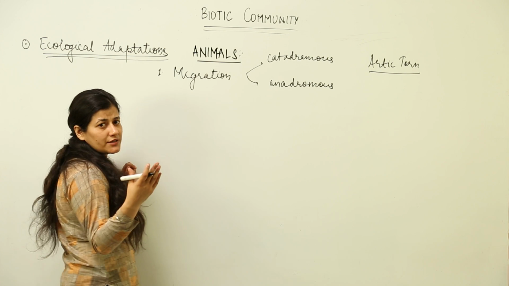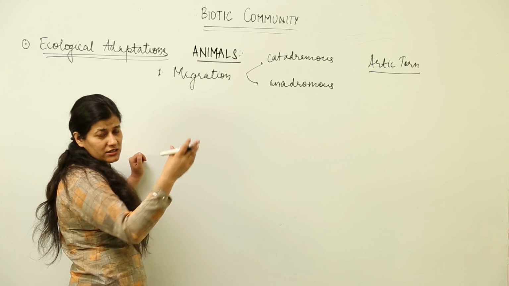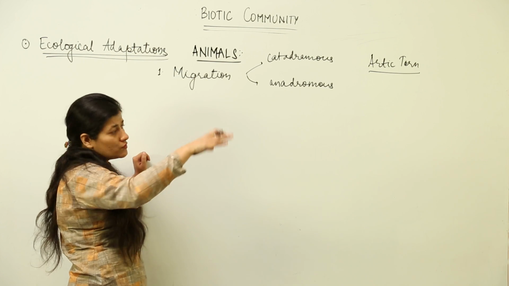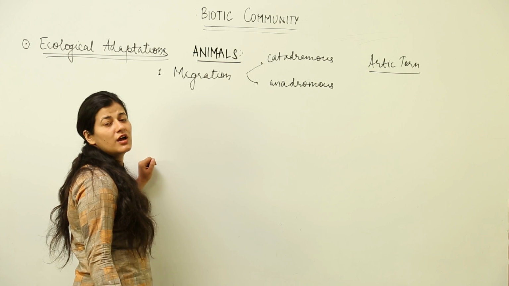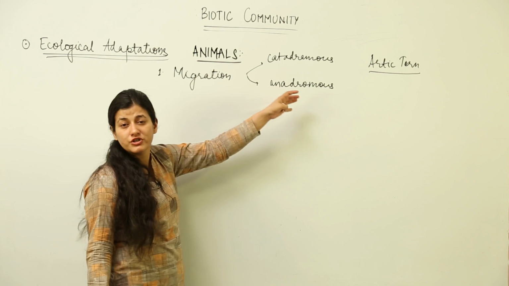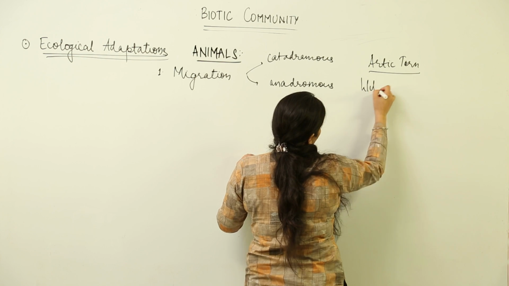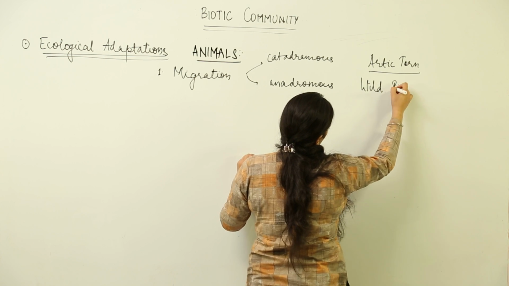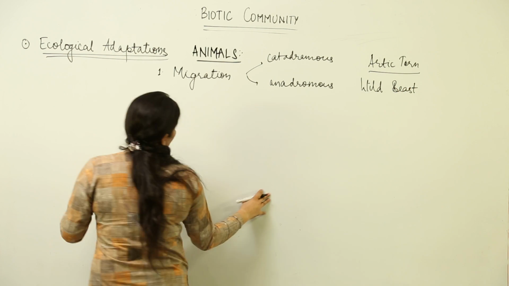In many national parks, as you must have seen, the Bharatpur bird reserve has swarms and swarms of Arctic tern coming over there, and that is a result of migration. We had the example of fishes and we have the example of wild beasts which migrate from one region of the national park in Africa to the other region in search of vegetation.